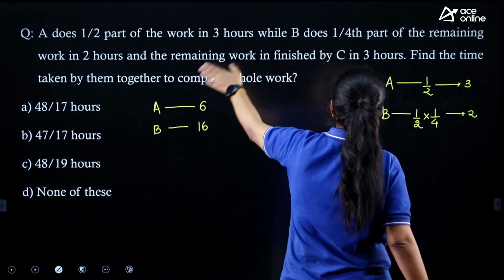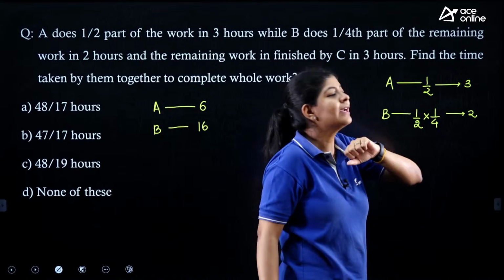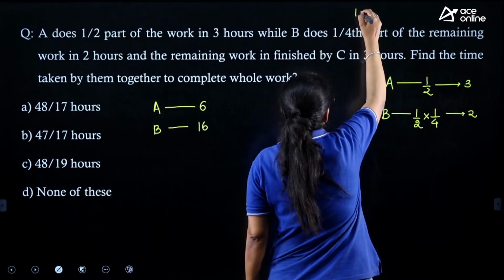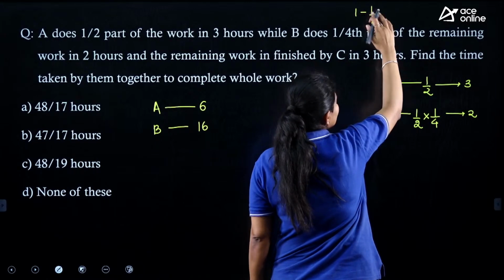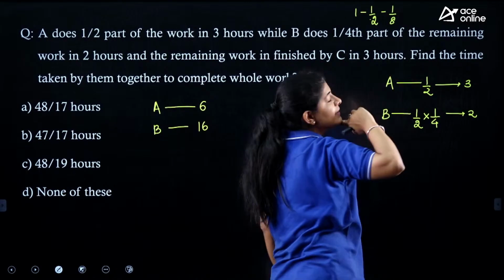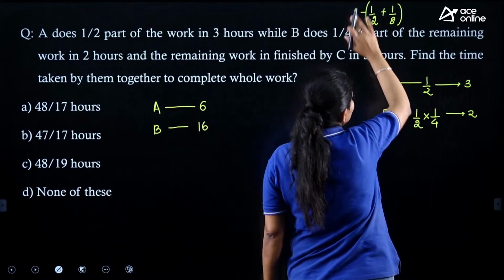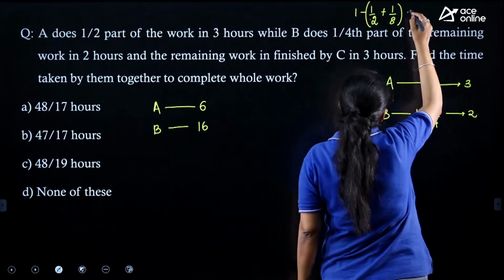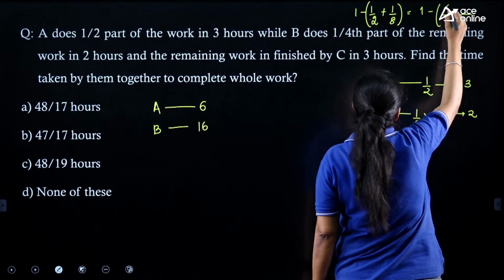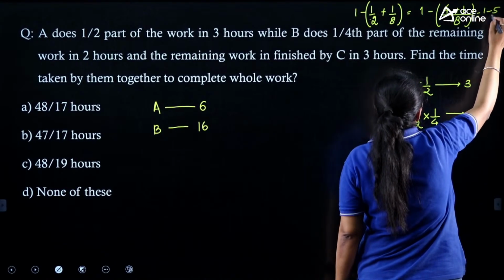Next. And the remaining work is finished by C in 3 hours. So how many units are we left with? Initially we have 1, half is subtracted, completed by A, minus 1/8 done by B. So we can just simply add them and subtract it from 1. 1 minus, here we can take 8 as the LCM, 4 plus 1, so basically 1 minus 5/8.